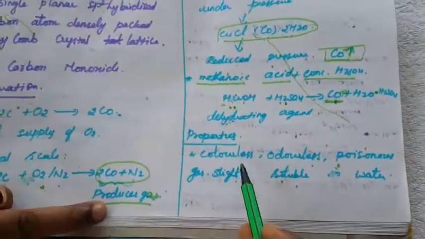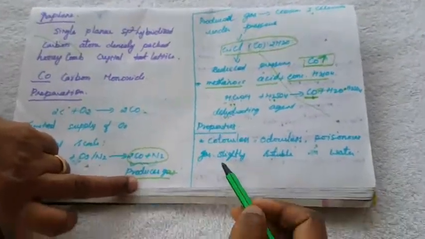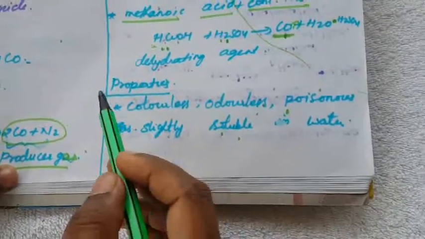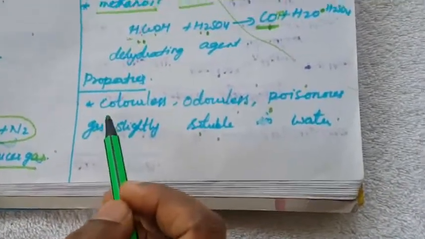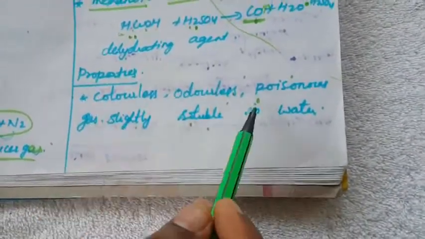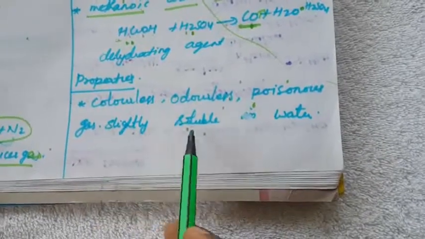Then, what are the properties? It is a colorless, odorless, poisonous gas. We already know that carbon monoxide is a heavily poisonous gas. If we inhale carbon monoxide, death will occur immediately. It is a heavy poisonous gas and slightly soluble in water. Okay, these are the physical properties.